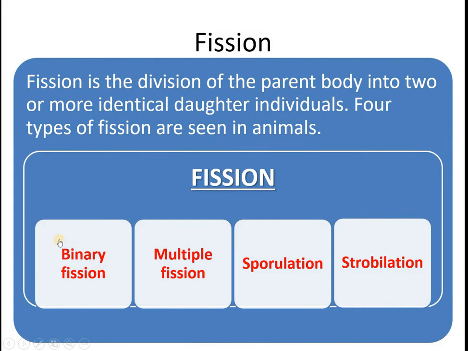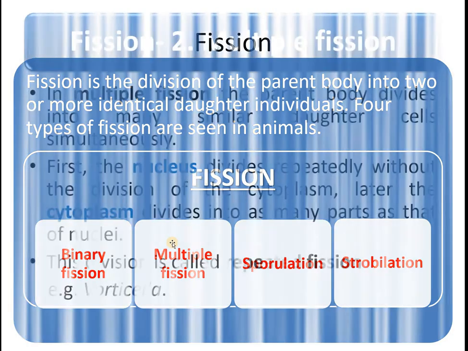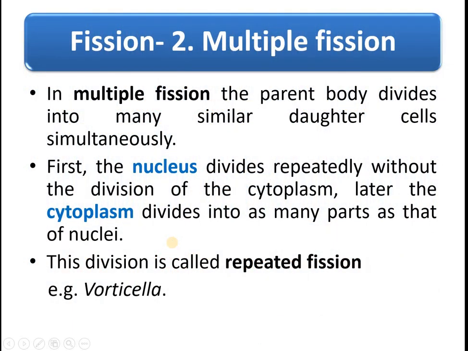So now we have completed the binary fission. Next one, multiple fission. So what is multiple fission? Multiple, that is many, or repeated. So here the parent body divides into many similar daughter cells simultaneously. So that we call this as multiple fission.